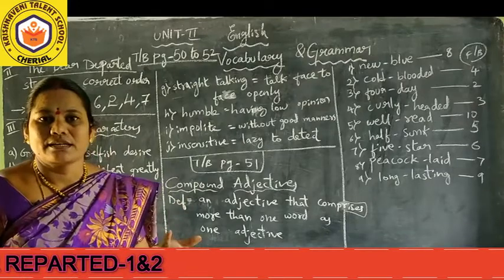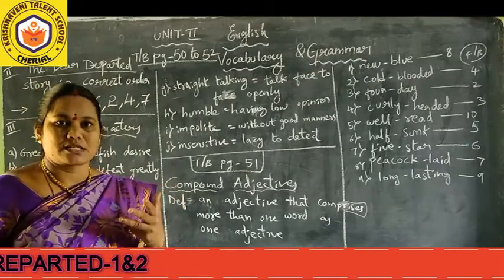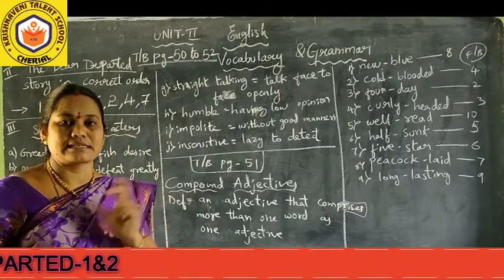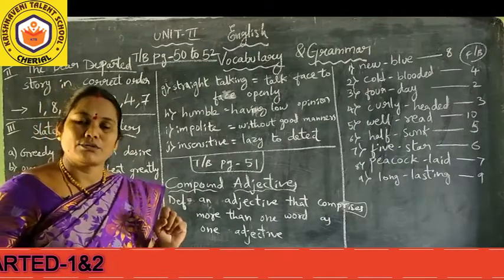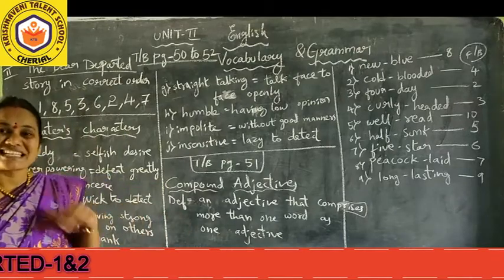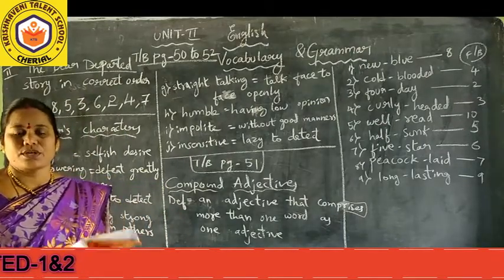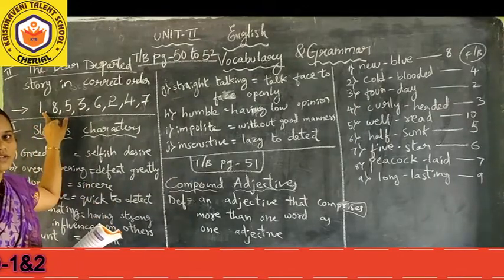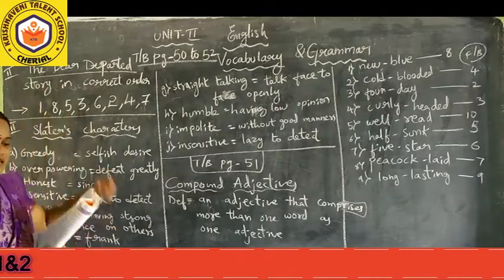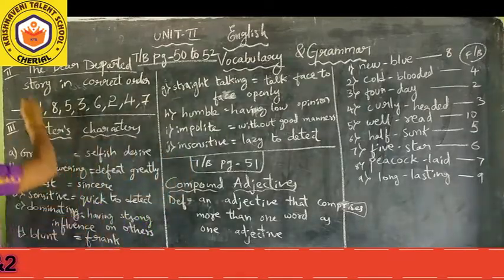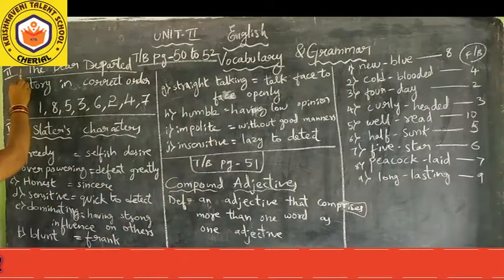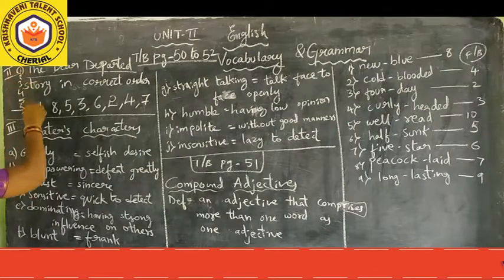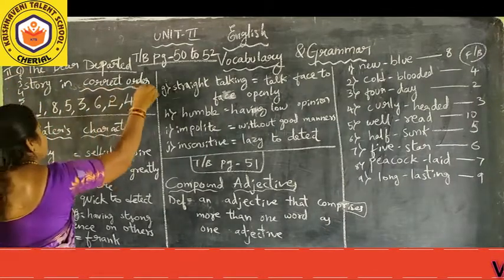And after that, you go through what type of sentence is being related to first sentence, second sentence, third sentence, like that. So I have already done for you, and you recheck your answers what you have written. So first sentence is the first sentence in the story. It means in your textbook printed 8 sentences. In this way it is there 1, 2, 3, 4, 5, 6, like this is there, no? This first sentence is the first sentence in correct order.